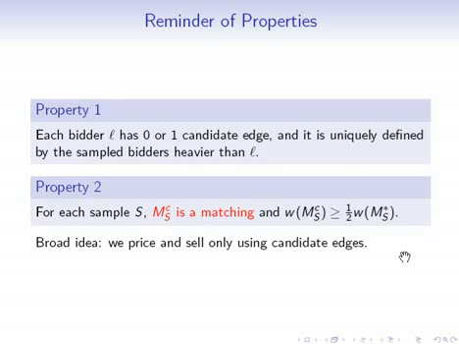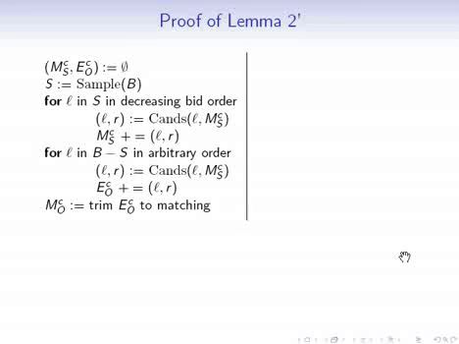And just to remind you, the broad idea is that we're only pricing and selling using the candidate edges. So here's a description of the algorithm that we went through just in English earlier. Initially we're going to initialize two sets to the empty set. The first is a matching that we keep inside of the sample, and the second is a bunch of edges that we're going to look at outside of the sample.